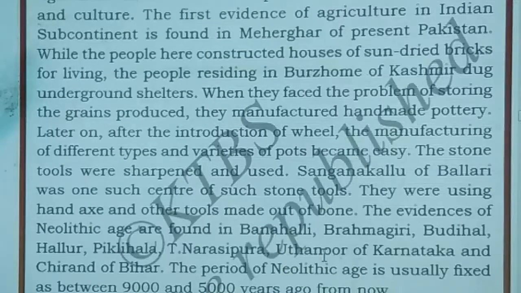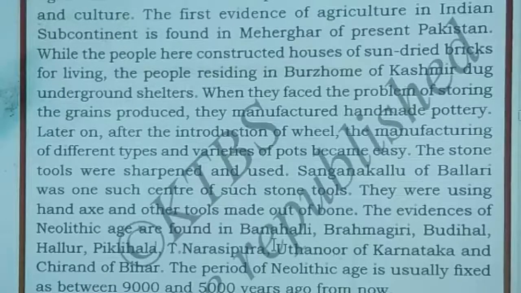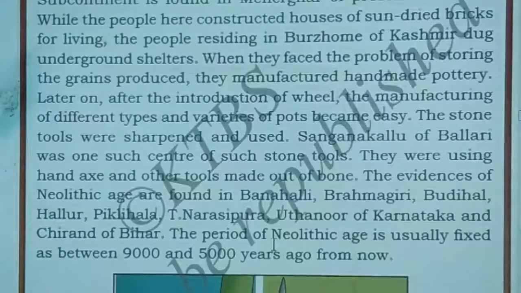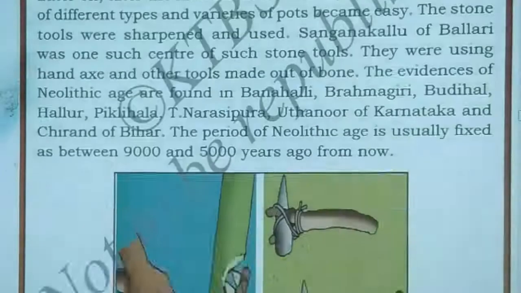Later on, after the introduction of the wheel, manufacturing different varieties of pots became easy. First they made handmade pots, and after the wheel was introduced, they made many types and sizes of pots easily. The stone tools were sharpened and used.